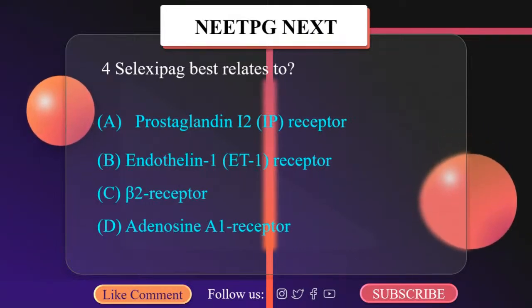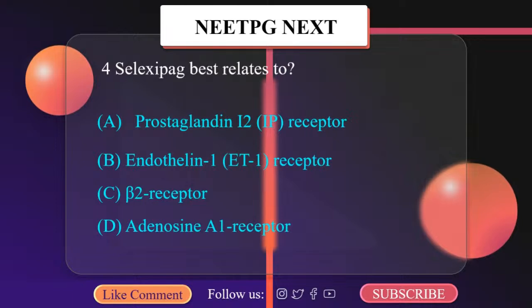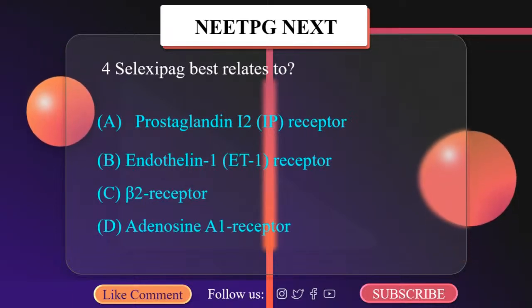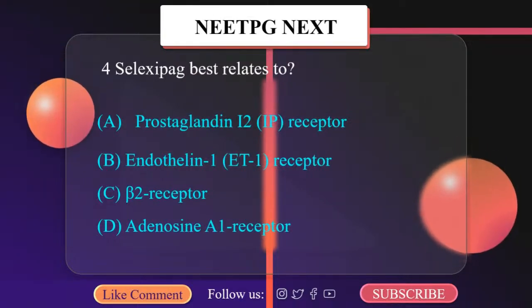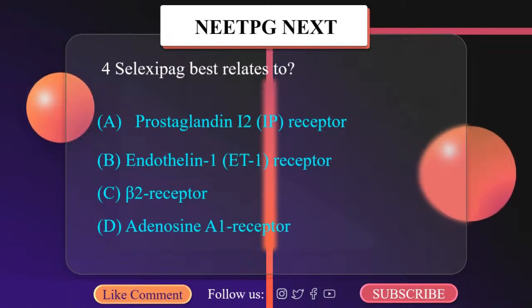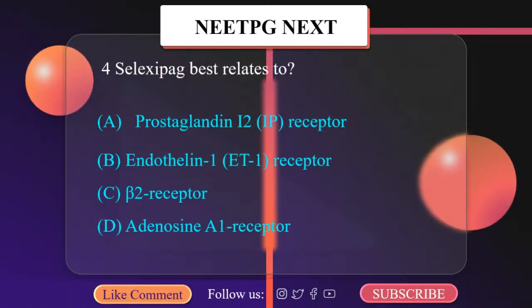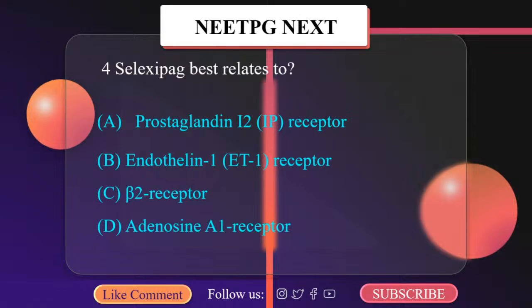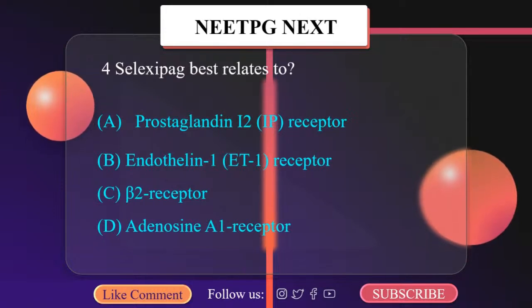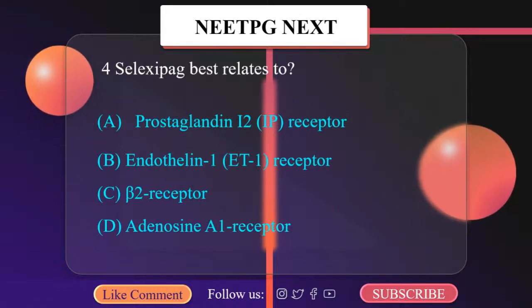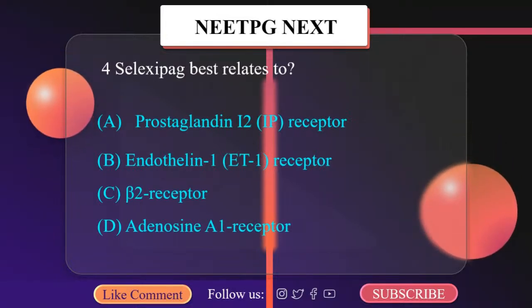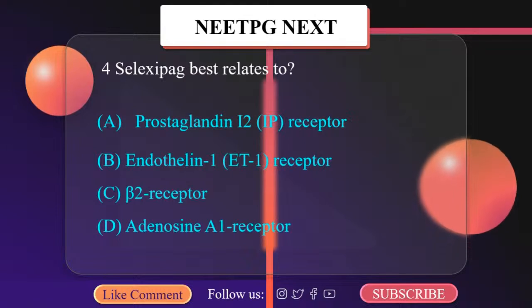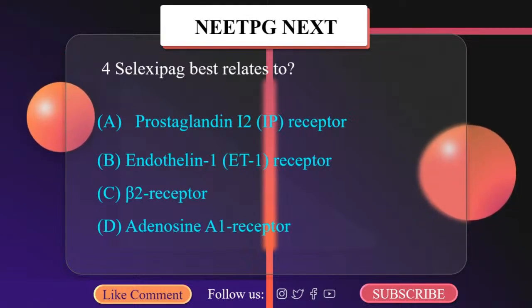Now, what is Selexipag? Selexipag is an oral non-prostanoid diphenylpyrazine derivative, a selective IP prostacyclin receptor agonist that binds the prostaglandin I2 receptor. Selexipag and its active metabolite ACT-333679 are agonists of the prostacyclin receptor, which leads to vasodilatation in the pulmonary circulation. It is taken by mouth or administered intravenously. The common side effects include headache and jaw pain.